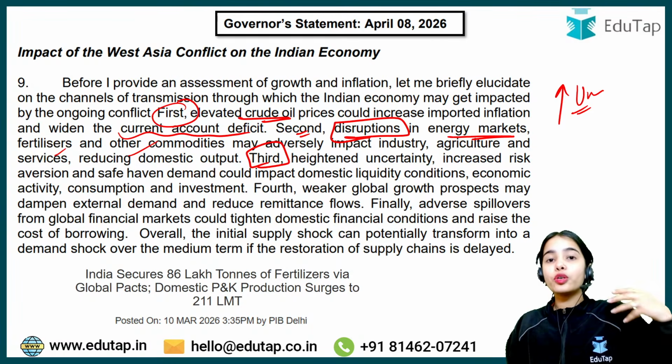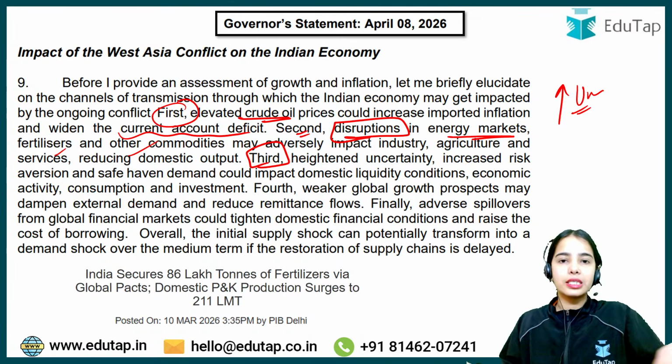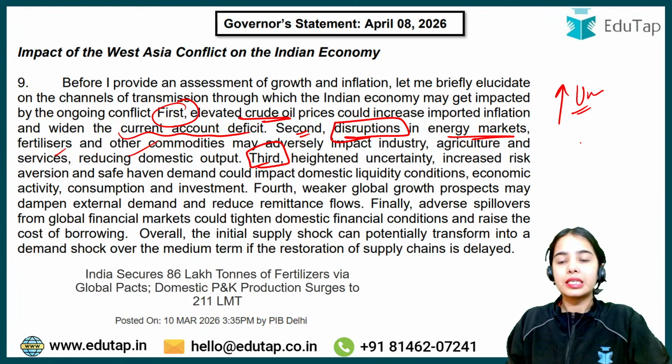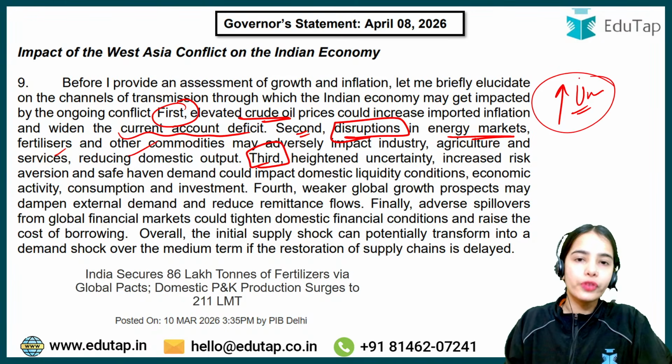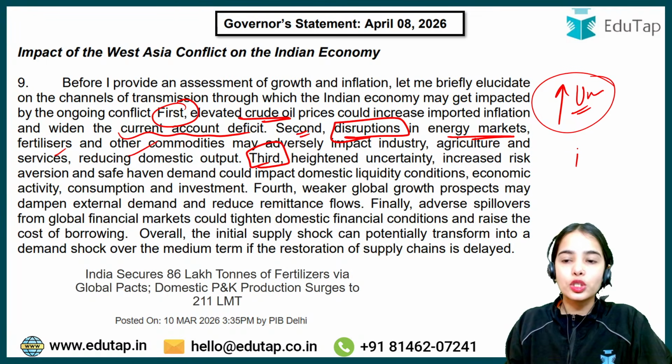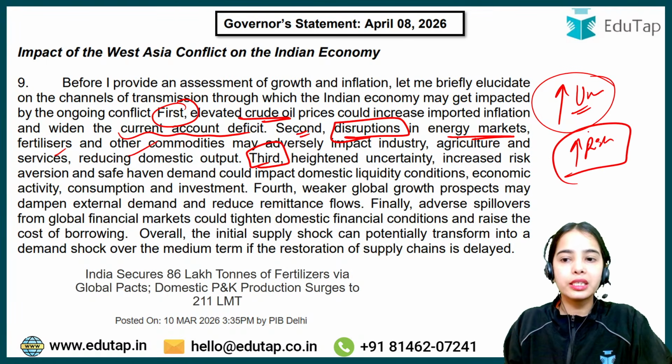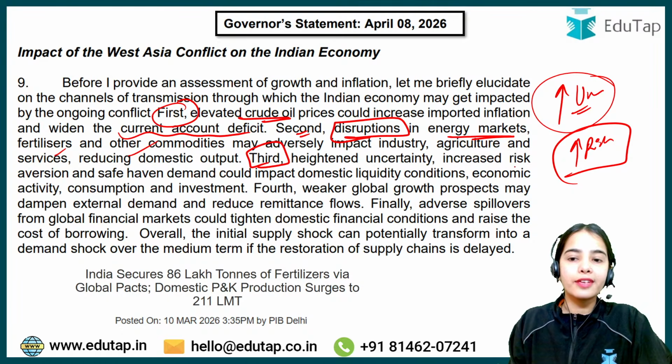Will it go into full-fledged war, where the countries come together and fight basically? So there is a lot of uncertainty. With uncertainty there is also higher risk. Now the risk aversion is increased.